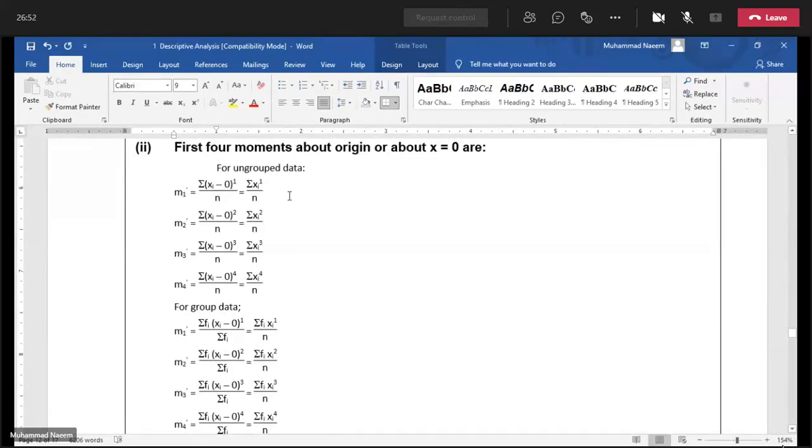In the case of the moments about origin, the first one is directly giving the mean value, and the combination of the first two is giving the variance.